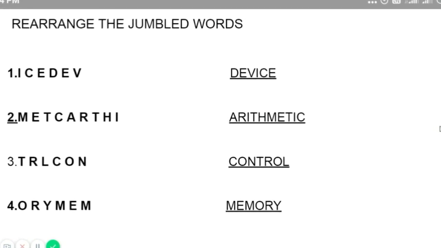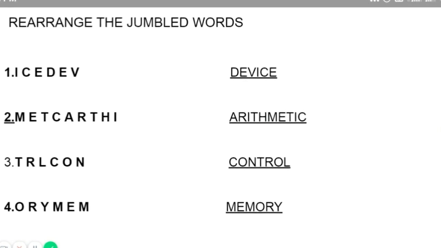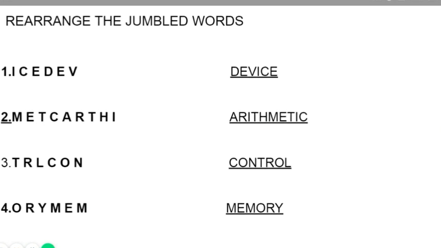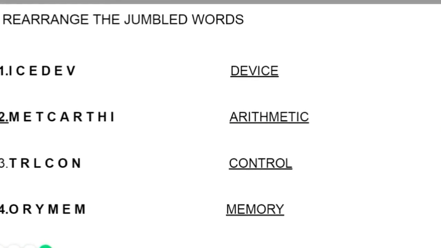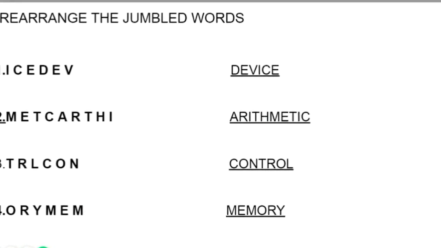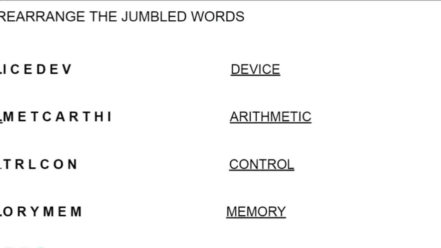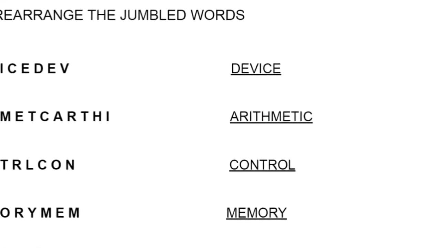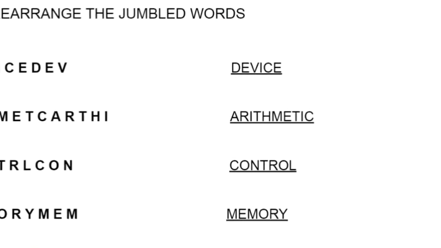Now, as you all got your classwork and textbook, we will do our book back exercises and classwork activities. First we are going to see the book back exercises. We are going to write our book back answers. Take your computer book and write the first lesson's book back exercises.